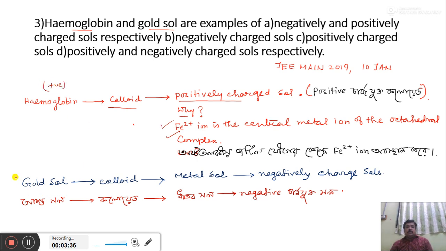On the other hand, gold sol is also a colloid and belongs to metal sols. We know all metal sols are negatively charged. So gold sol is a negatively charged sol. So option D is the right one. Hemoglobin is a positively charged sol and gold sol is a negatively charged sol. So option D is the right one.